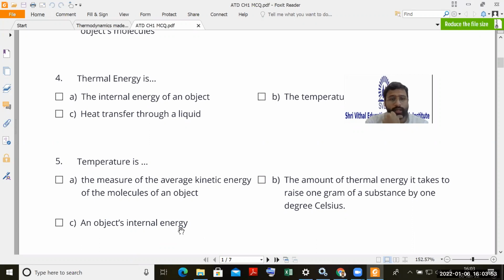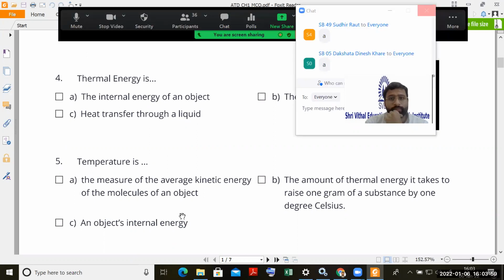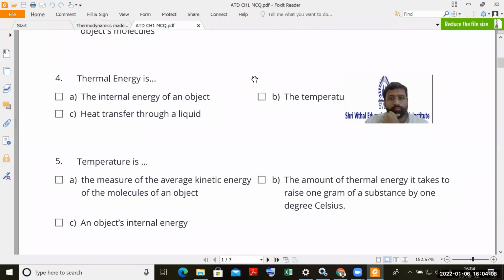Again, very tricky question. Yes. So correct answer is A. Temperature is actually the measure of average kinetic energy of the molecules of an object, right?